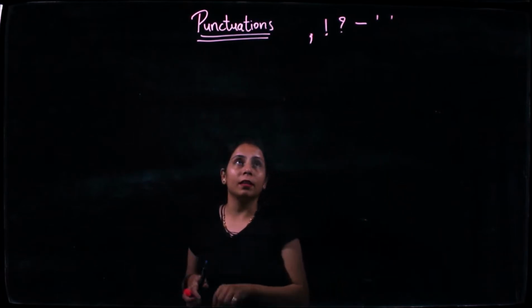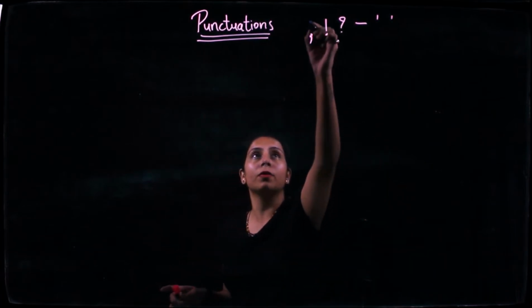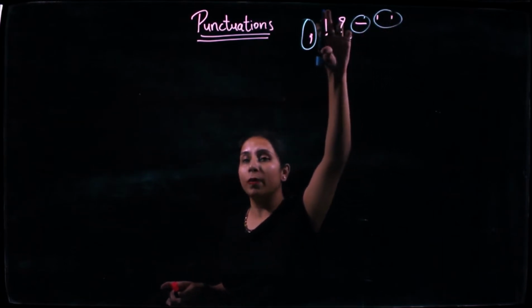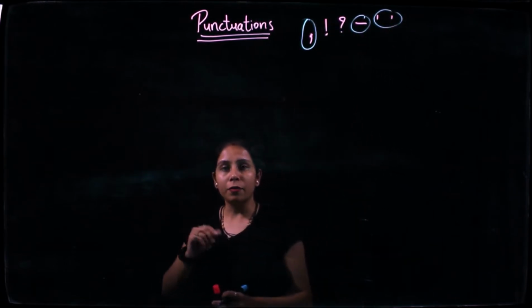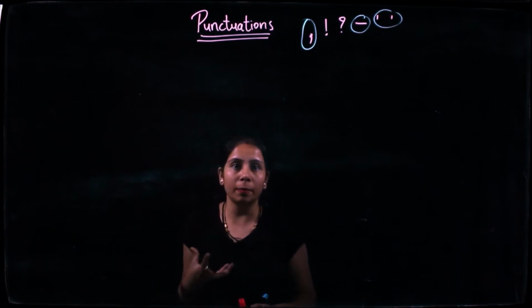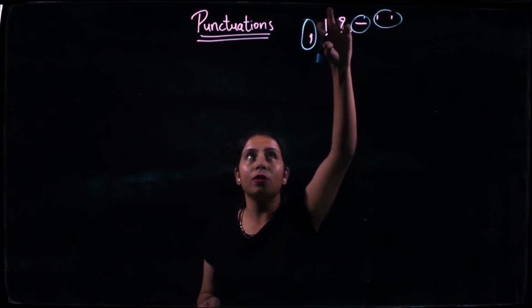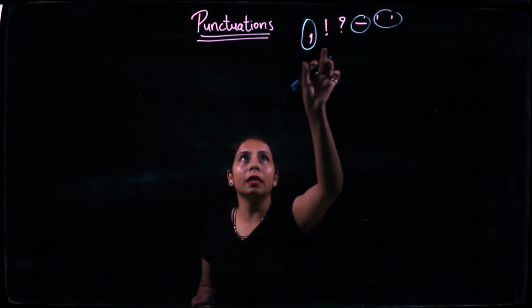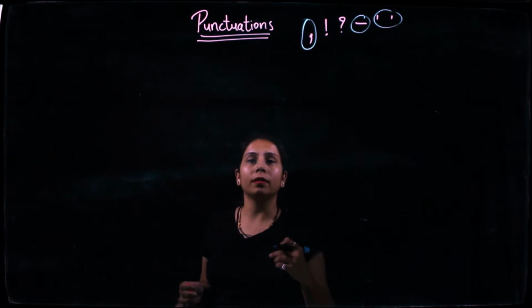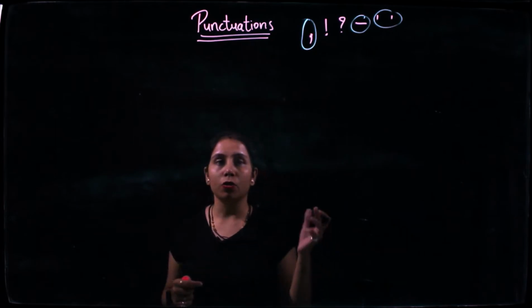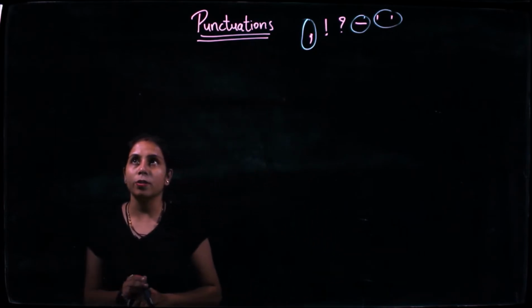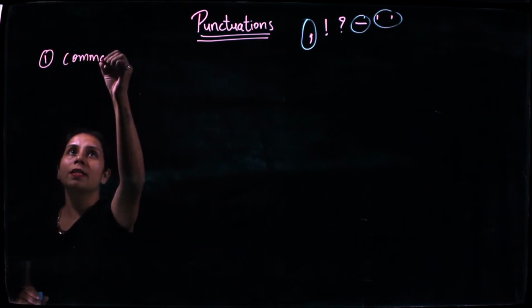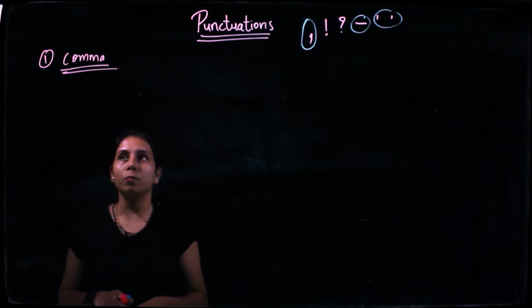So majorly the three we are going to talk about are commas, hyphens and apostrophes, because we did talk about exclamation. After an instant interjection, that is the outcoming of emotion, we add an exclamation, and in terms of a question we add question marks. So these are very common in nature. These three we need to understand, where to put and where not to. So we would talk about these three in the punctuations. For the first one, comma. Now there are 7 scenarios you need to be careful about in terms of comma.